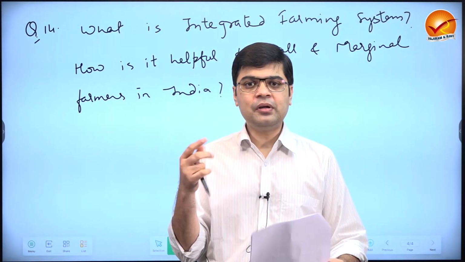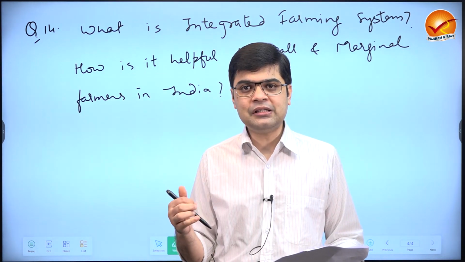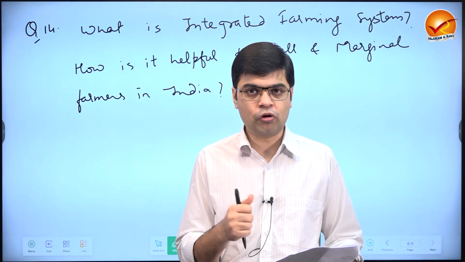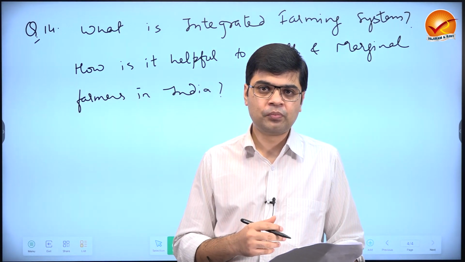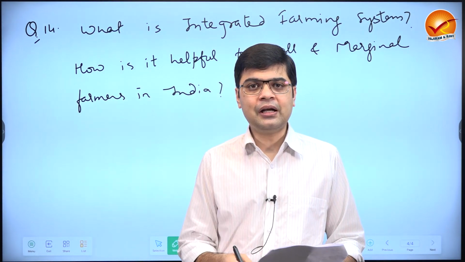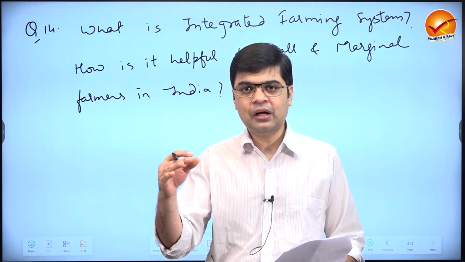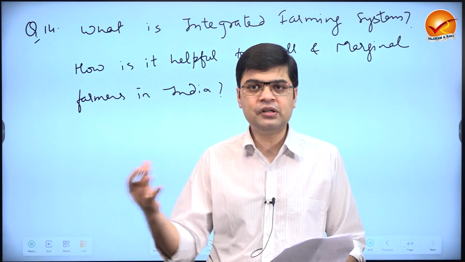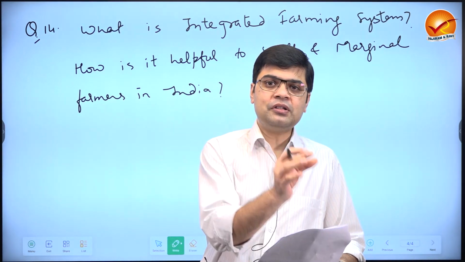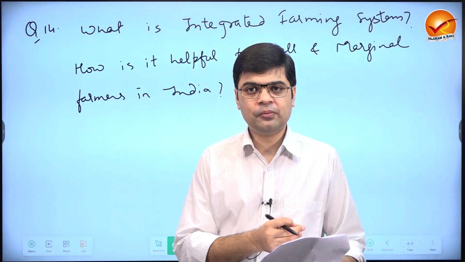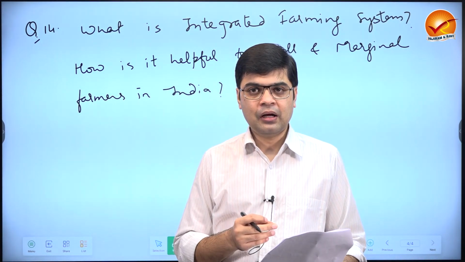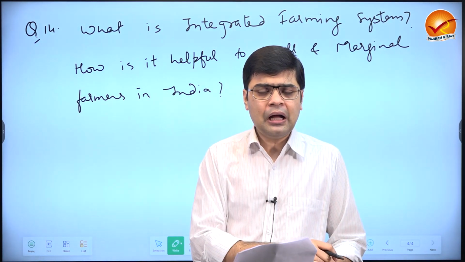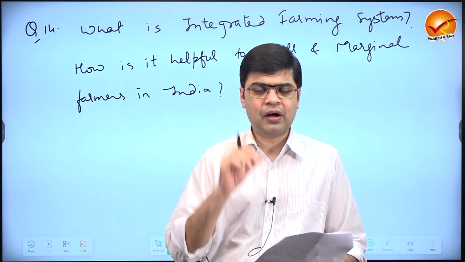You can say integrated farming system is a system of agriculture where the farmers cultivate the crops and along with the crops they have non-crop options or they practice allied agricultural activities. For example, I am cultivating sugarcane and along with sugarcane I have some cattle in my backyard. Or suppose I am cultivating maize and I have some poultry birds in my backyard. I am cultivating mustard and I have the option of apiculture. Or for example, I am cultivating rice, and along with rice, I have the option of fisheries. So you can define this integrated farming system.